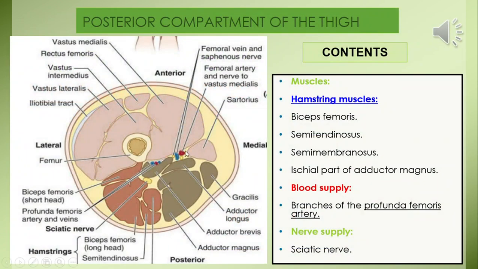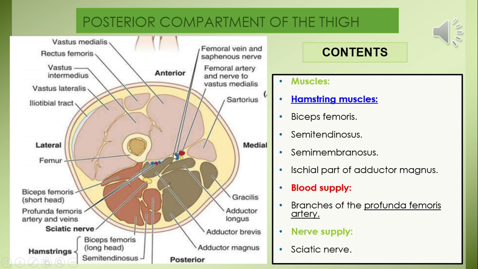The diagram is a midsection of thigh, 15 centimeter almost below the inguinal ligament, and it shows the cut section of femur here. And then we can see the region of linea aspera here, and the three main septa arising from fascia lata and inserting on the linea aspera, medial lip, lateral lip, and the intermediate region are the medial, lateral, and posterior intermuscular septum.